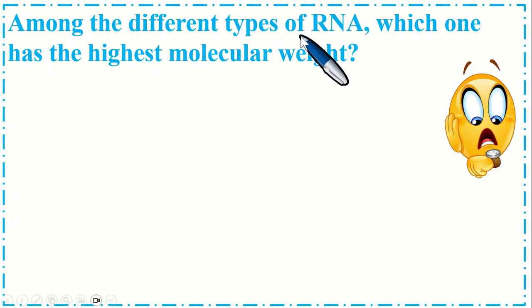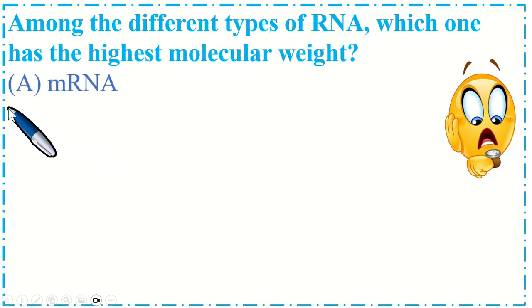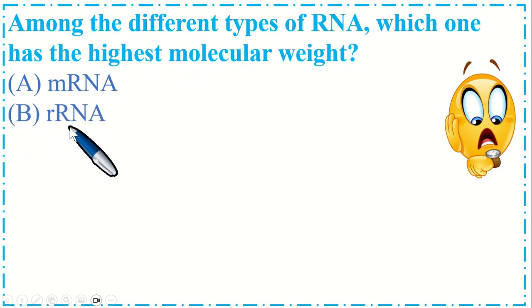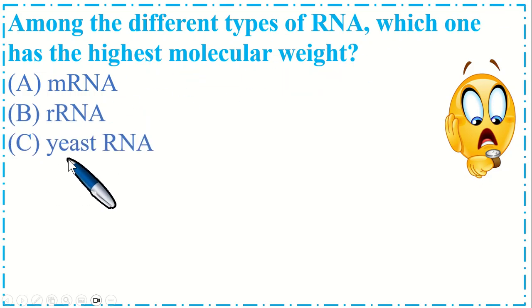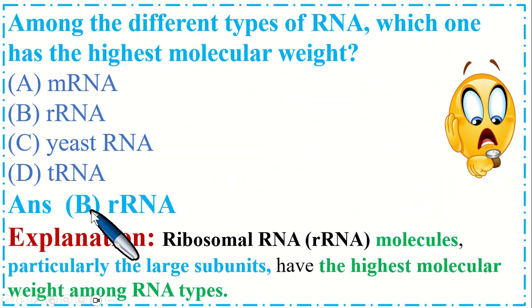Among the different types of RNA, which one has the highest molecular weight? Option A mRNA, B rRNA, C yeast RNA, and option D tRNA. So the correct option is option B, rRNA, ribosomal RNA. Explanation: rRNA molecules, particularly the large subunit, have the highest molecular weight among RNA types.